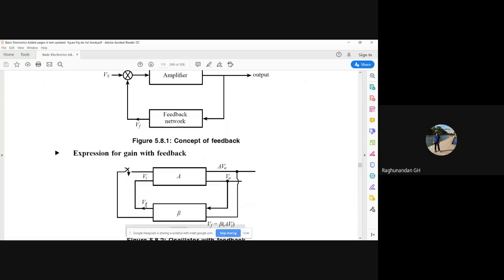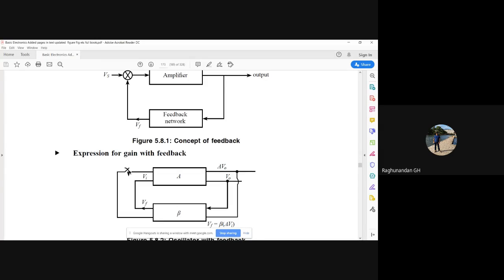We just have the feedback signal, which is fed as input. So no external supply is given, only the feedback acts as input here. Just for our understanding, we have shown a switch here to see how it behaves when there is no input.